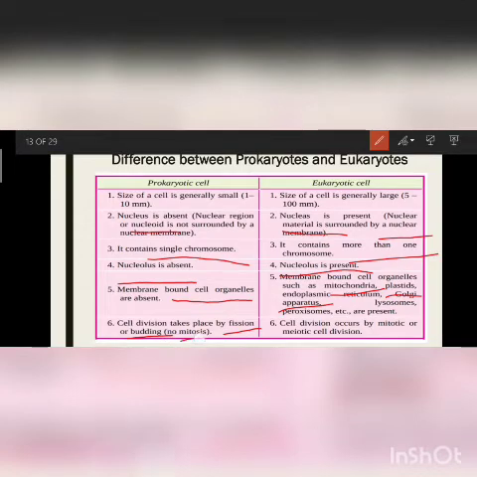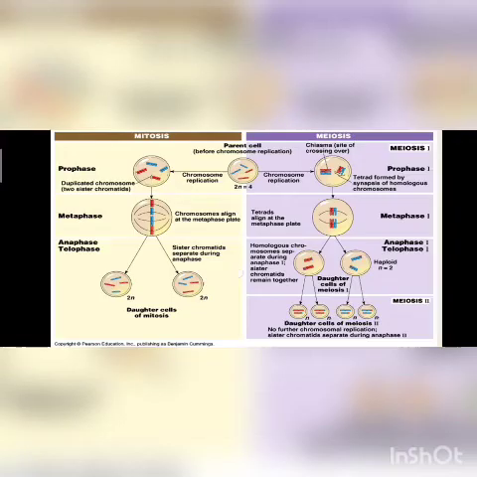No mitosis takes place in prokaryotes. But in eukaryotes, mitosis takes place also, so there are two types of cell division, mitosis and meiosis. This cell division which takes place inside the eukaryotic cells, we can see through here.